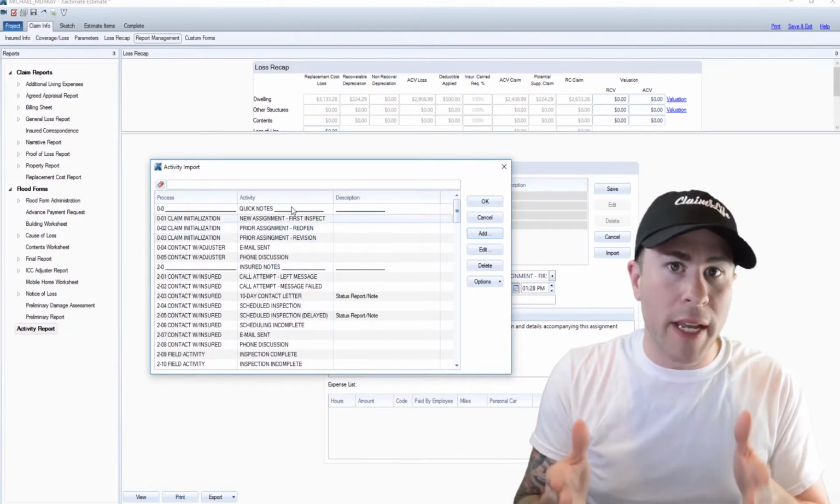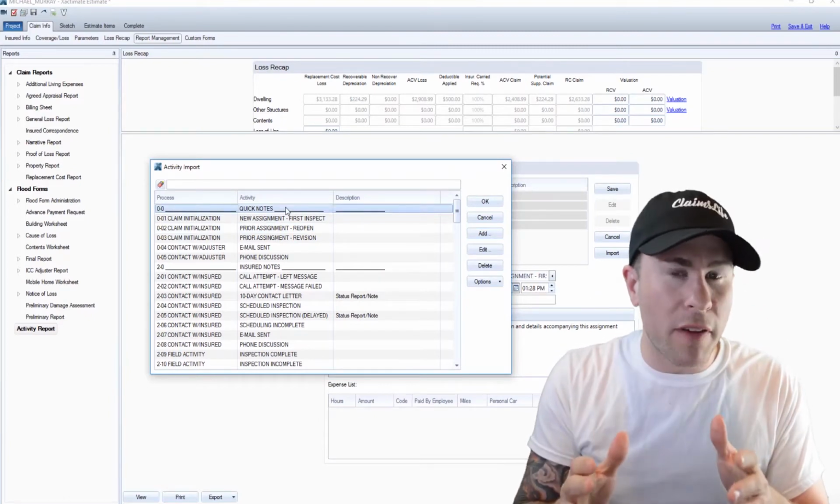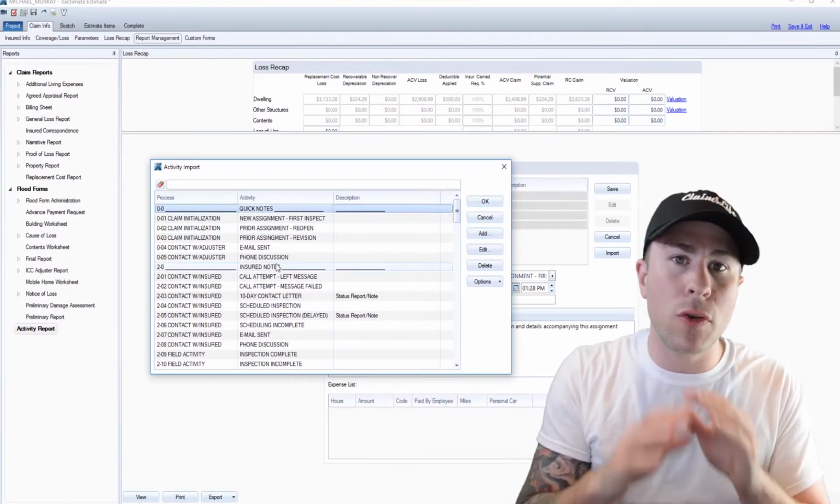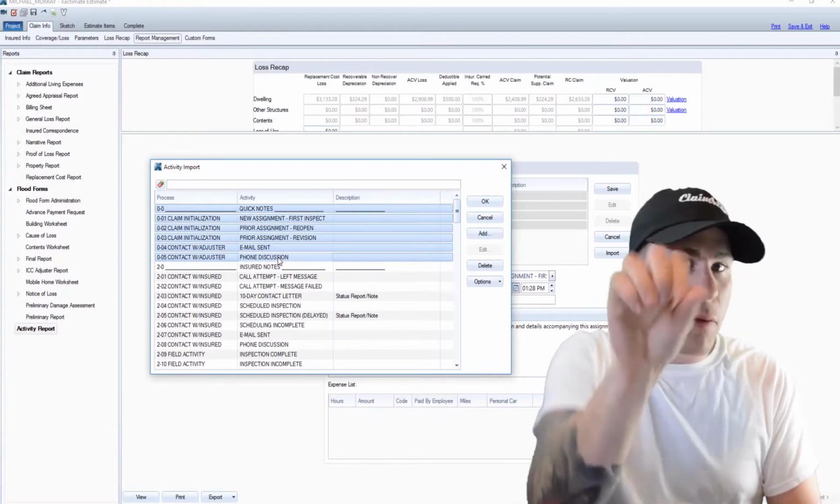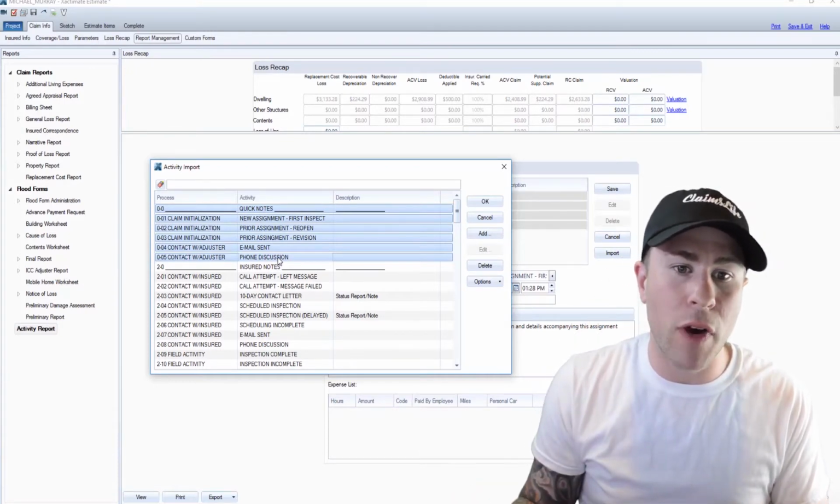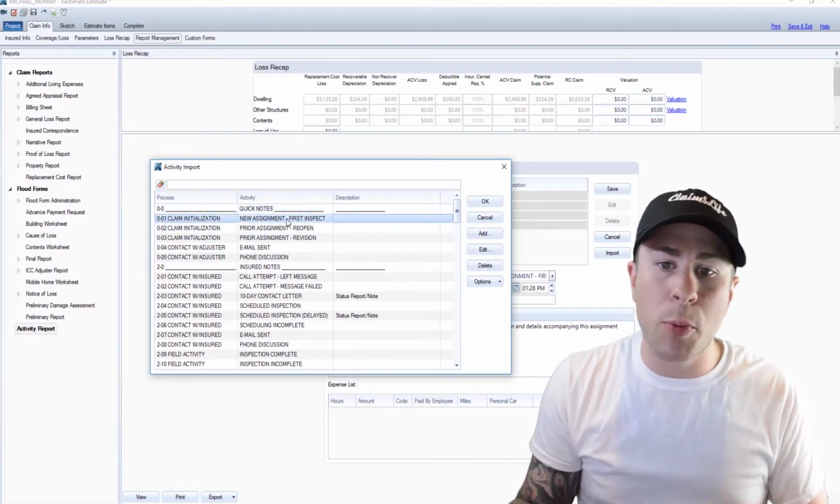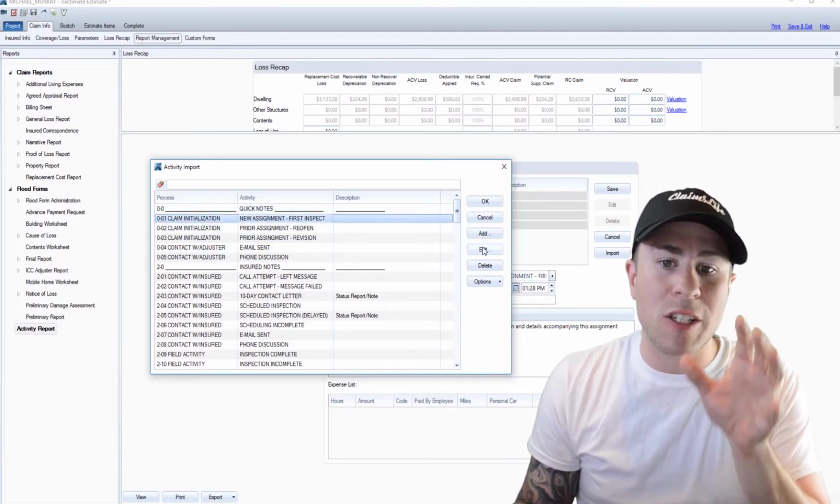Now, like I said, I like to work efficiently. So I like to keep the most commonly used notes at the very top within reach so I can grab them, throw them right in, and move on to the next one. The first thing I do, I always put in a new first inspection right here.